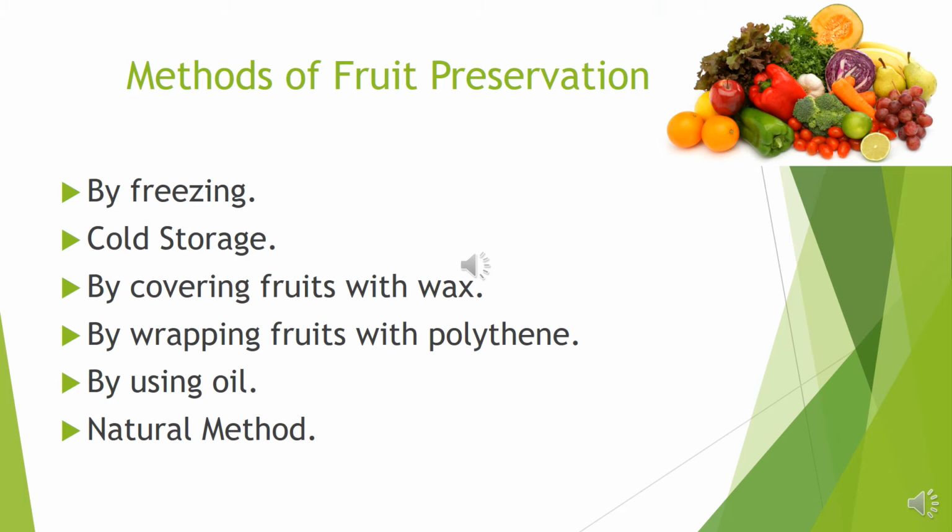There are some different natural methods, such as the storehouse should get light and air is necessary. There should be an arrangement of fans. The storehouse should be kept cool by spraying water. So these are the natural methods for fruit preservation. This is all about the methods of fruit preservation.